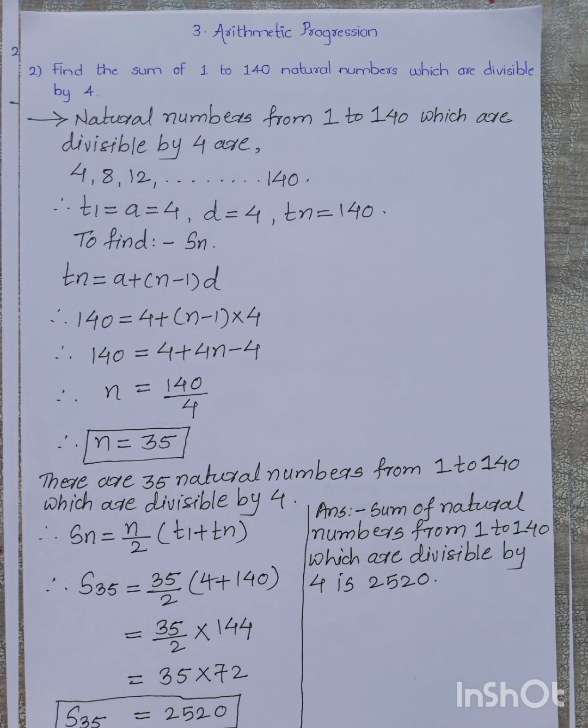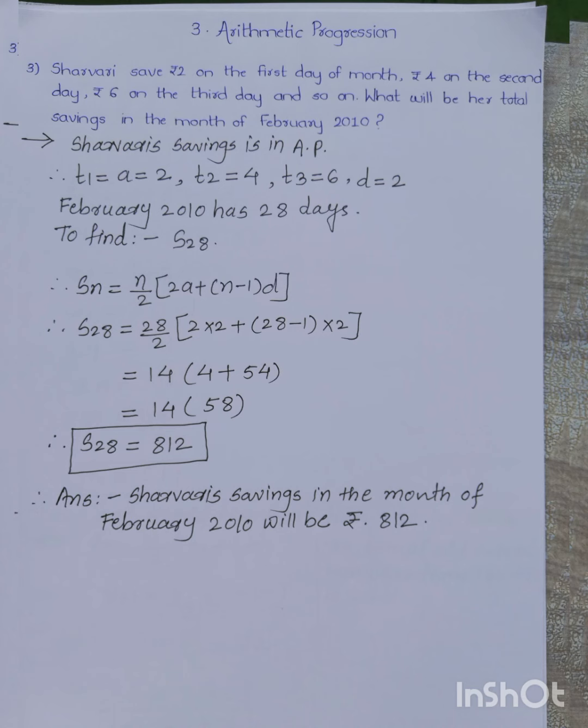Coming to the next question, that is question number 3. Sharwari saves rupees 2 on the first day of the month, rupees 4 on the second day, and rupees 6 on the third day, and so on. So what will be her total saving in the month of February 2010? We know that here Sharwari's saving is in AP. So that statement we have to write first. It is compulsory. So write Sharwari's savings is in AP.